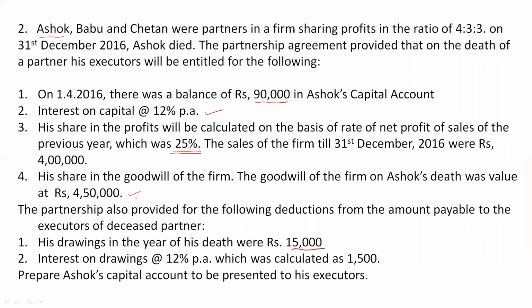Okay, in order to find that we need the old ratio or the profit sharing ratio that is given in the question, 4:3:3. Okay, so let's do a working note. Working note number 1, calculation of goodwill of Ashok. You can write calculation of share of goodwill of Ashok. Clear?